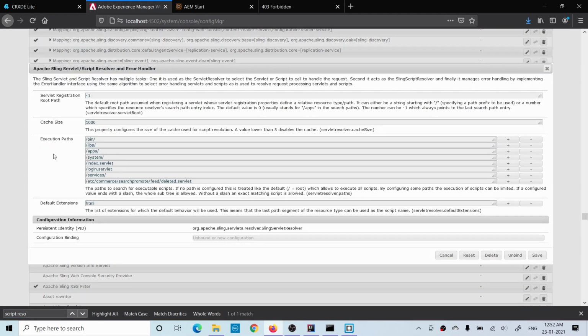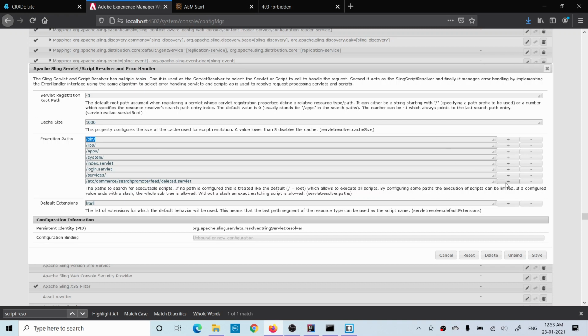Once you come here, you will check this execution path. A few paths are already added here. If your servlet is bound to bin or apps or libs, generally it is bound to bin, then your servlet will be executed. But if you add any custom path which is not available under execution path, you won't be able to use that path to call your servlet.